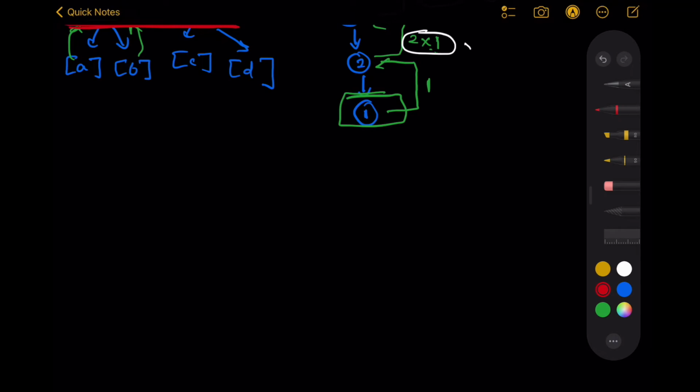But, yeah, it's a question for you. Can you think of an example where you're using recursion but it's actually not a divide and conquer algorithm?